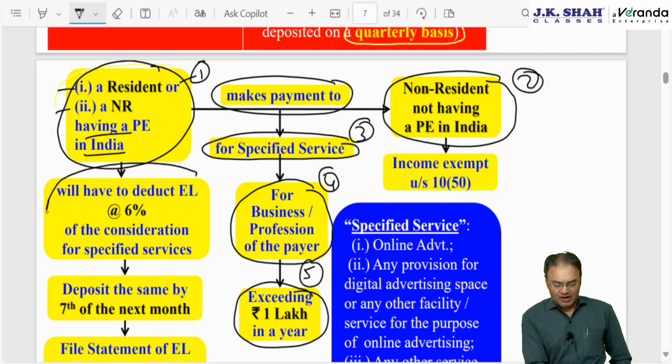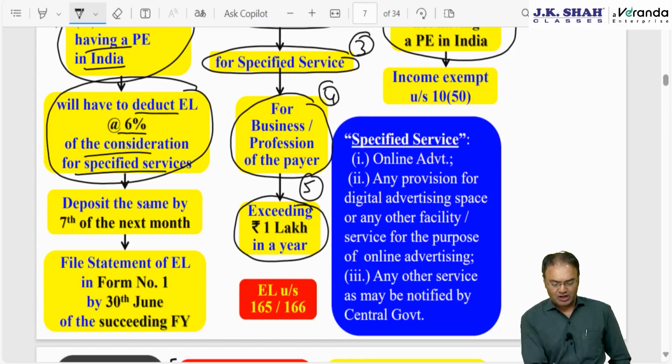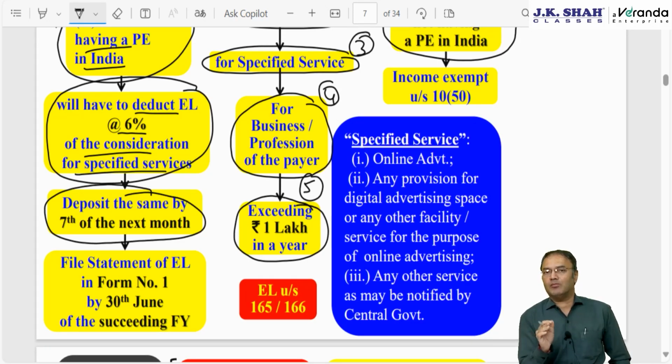Then the payer will have to deduct 6% equalization levy, 6% of the consideration, and deposit with the government by 7th of the next month. Even for the March month also, the due date will be 7th April. Unlike the TDS chapter, where for March month the TDS is to be deposited not by 7th April but by 30th April, here there is no concept of extending the time limit for March month. Even for March month also, it is to be deposited by 7th April.